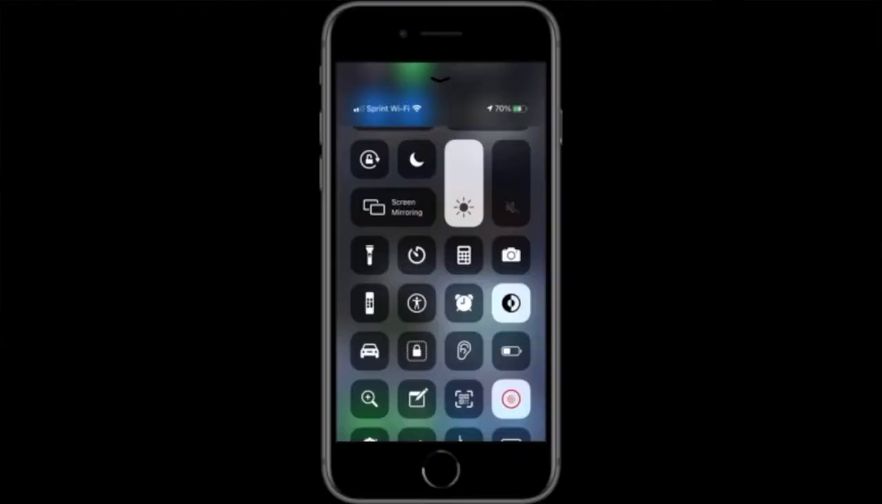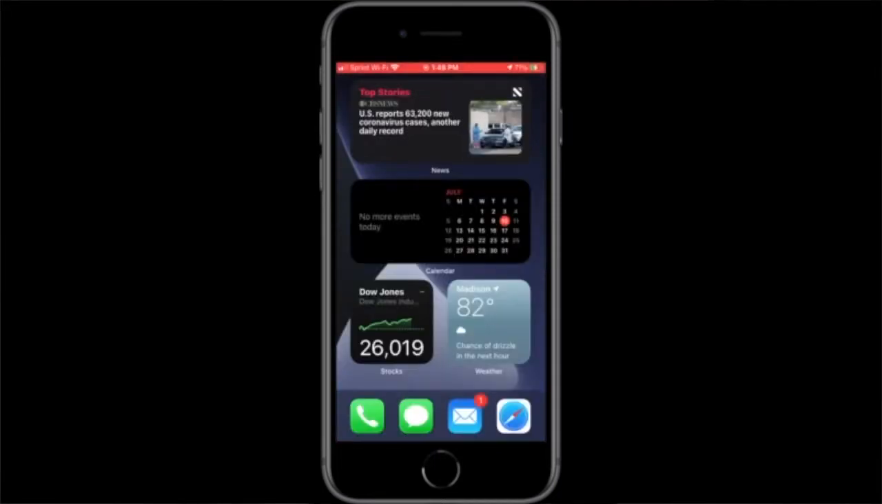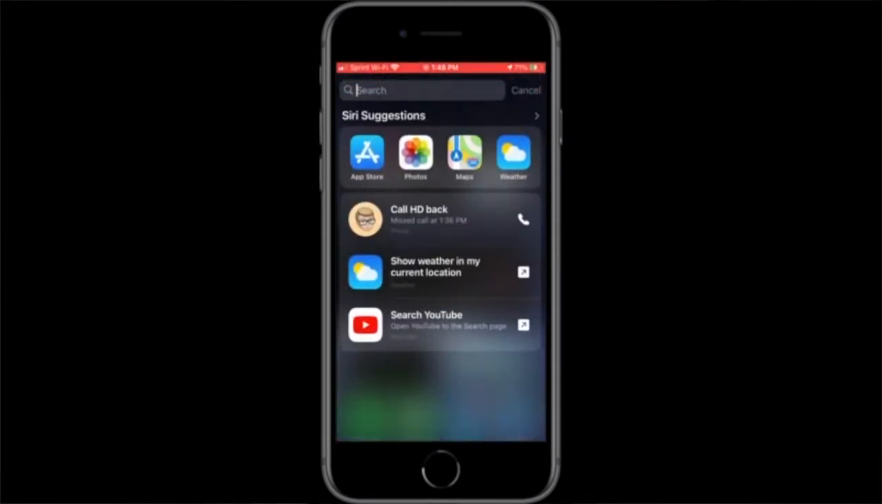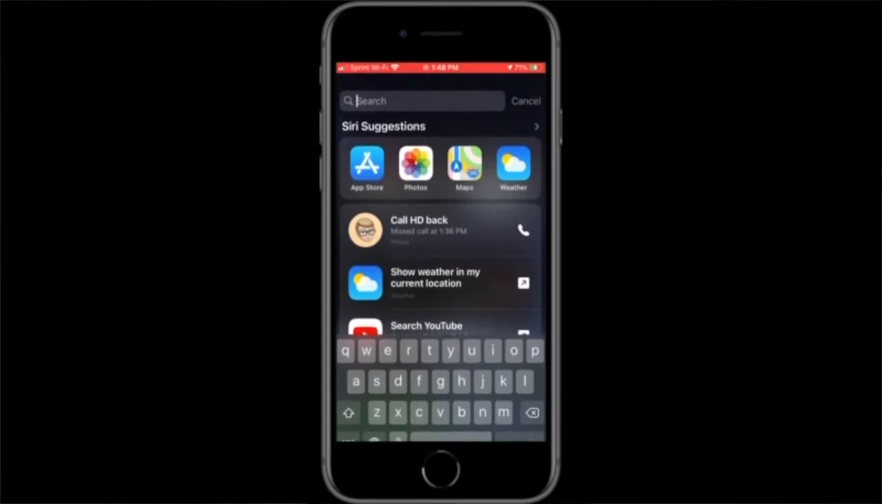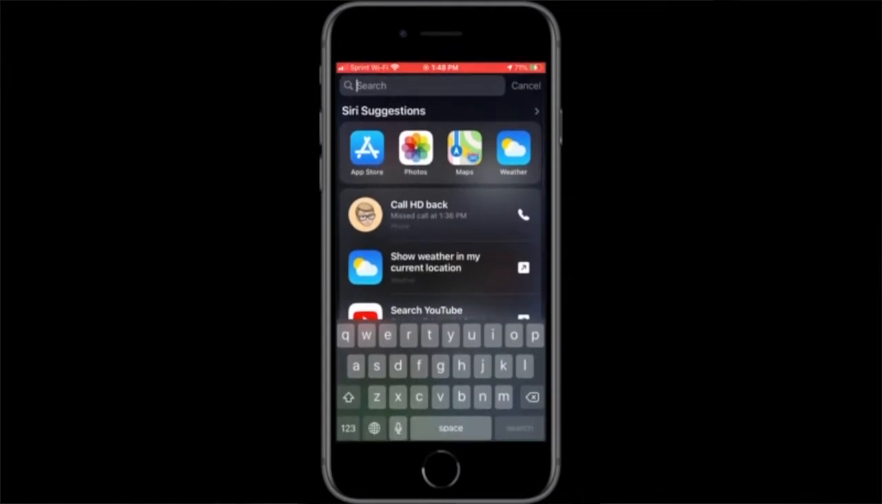The next thing on our list is the search feature from the home screen, and it's just getting a few minor updates that we can take a look at. So if I swipe down, it's basically just small design tweaks. But now what you can do is